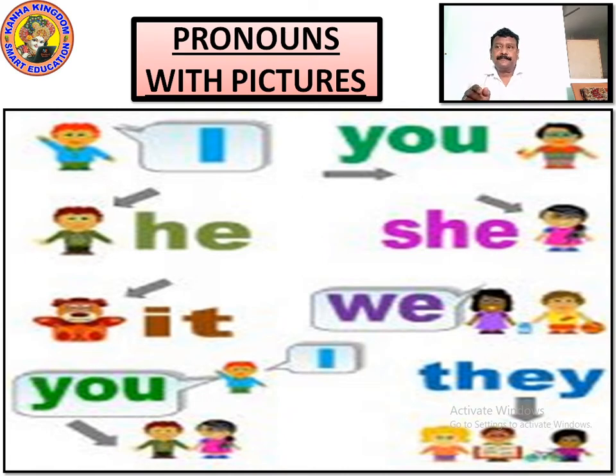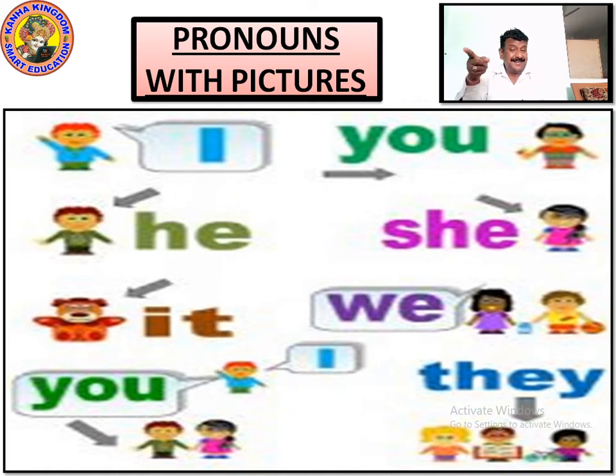You. When I talk about the person in front of me, I will address him as you. I means me. You means the person who I am talking to. If I am talking to you, at that time I am I, and you are you.